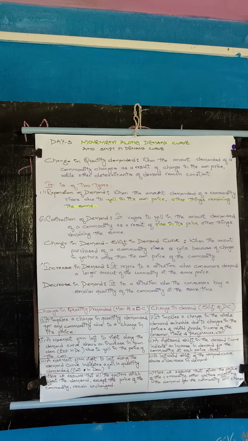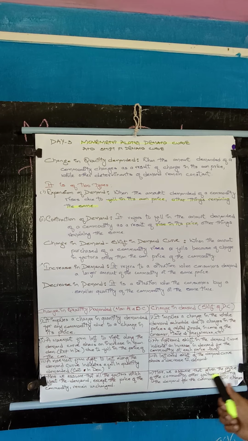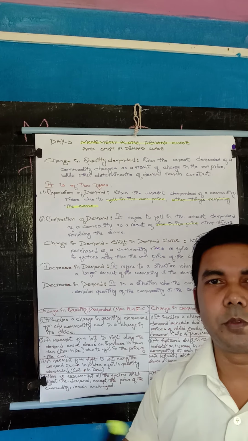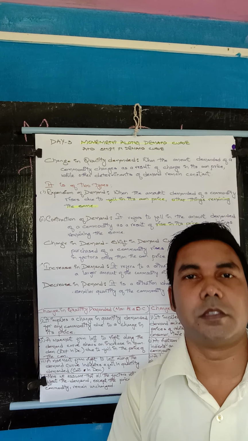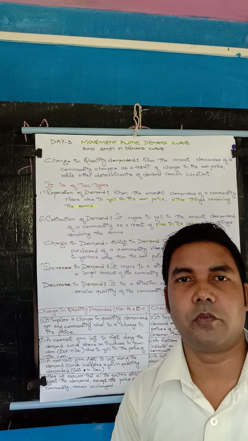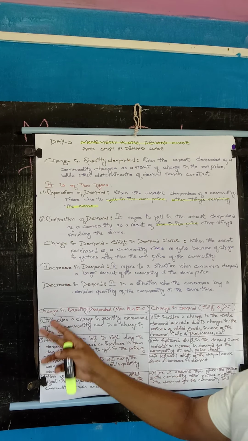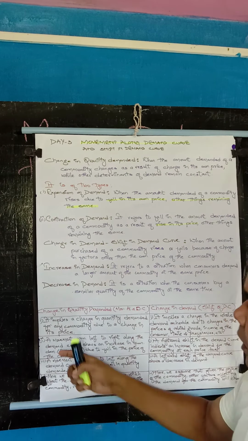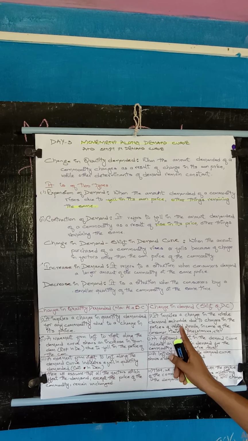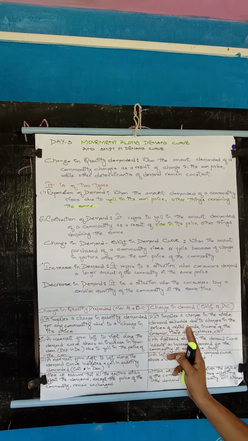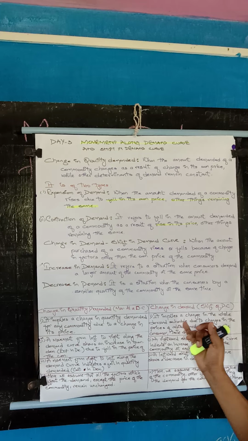Here we assume that given the price of the commodity will not change, but the other factors which affect the demand for the commodity will change. This is the difference. One more time: it implies a change in quantity demanded due to change in its price. So here is the change in other factors, meaning determinants of demand: price of related goods, income of the consumer, taste and preferences, and so on.